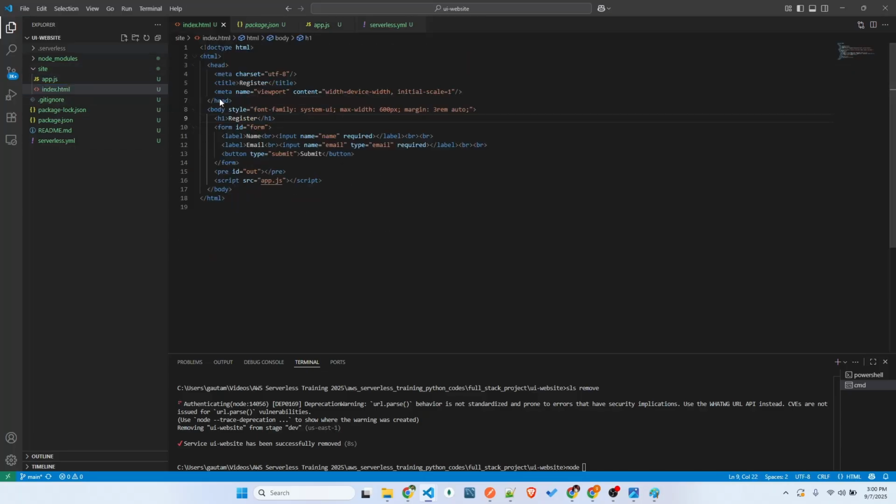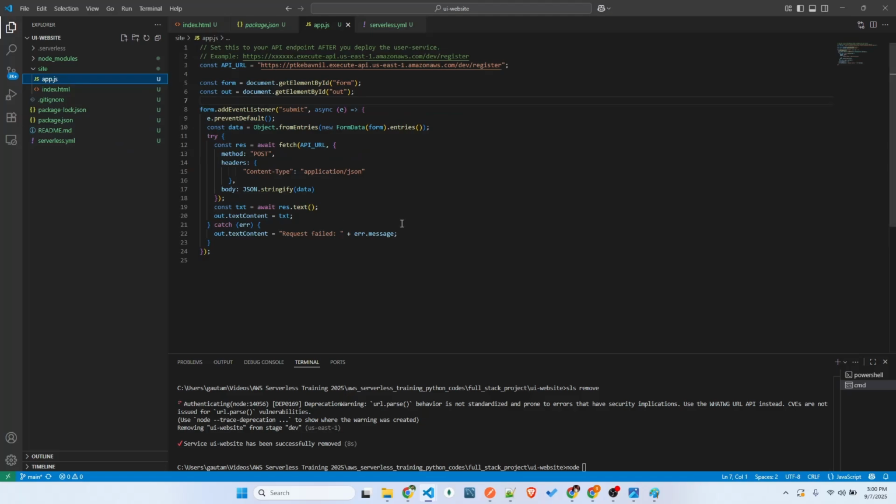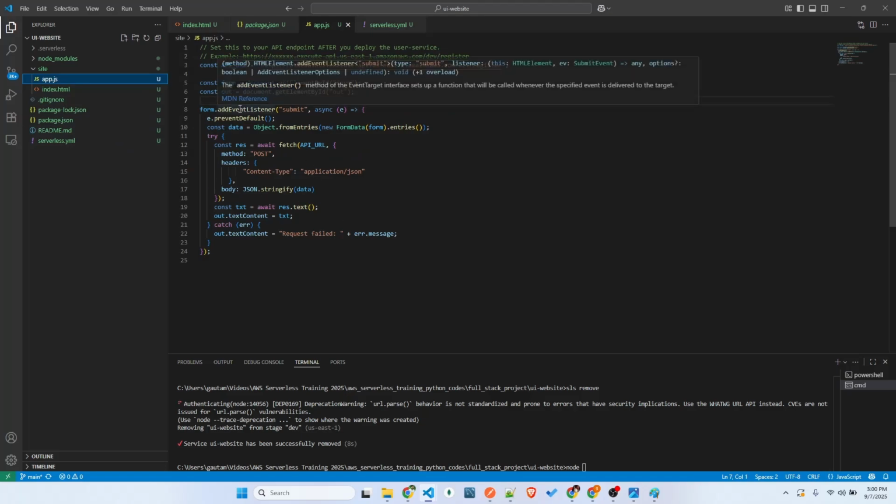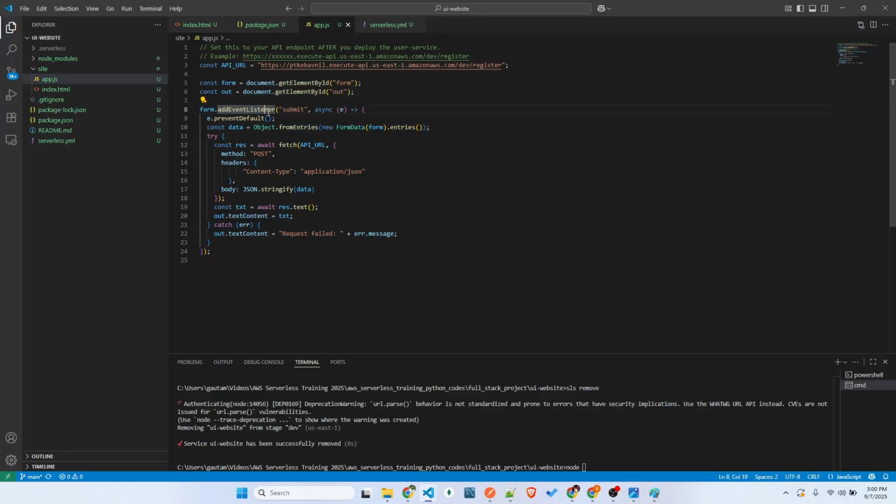So if you go to the front end, there is an index.html. There is a form with a name and email. Once you click on submit, it goes to this app.js script. It has a form addEventListener on submit event, which clears all the unwanted default values, reads the form entries, and this API URL, that is the API gateway URL. You hit it with a post method, and you give the headers like content type application/json.